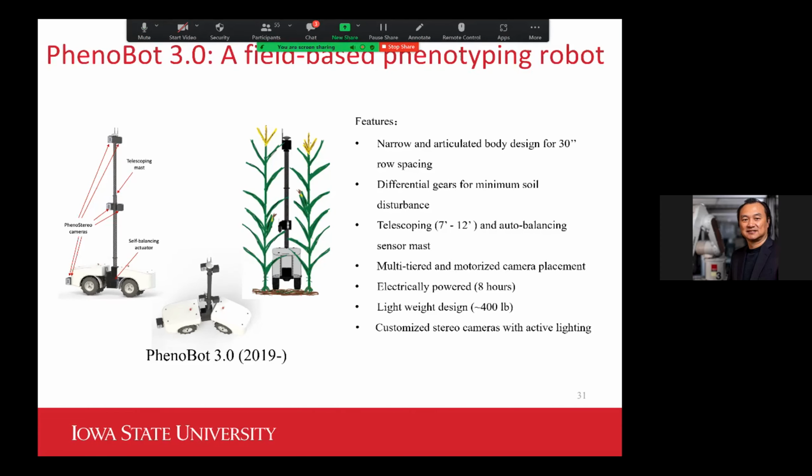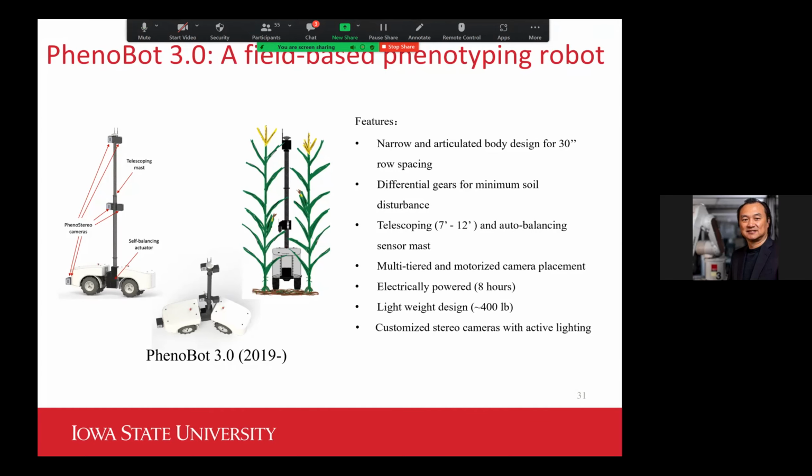And also, for example, the power rating: how much power we need to put on board so the robot can run a number of hours in the field. And also we don't want the robot to be too heavy, not only for mobility, but also considering some soil compaction issues we may have if we're running back and forth many times in the field on the same path.